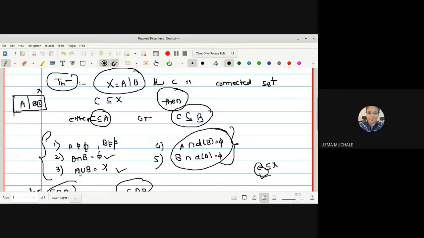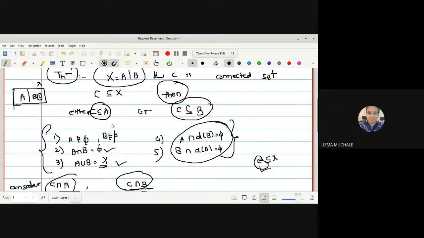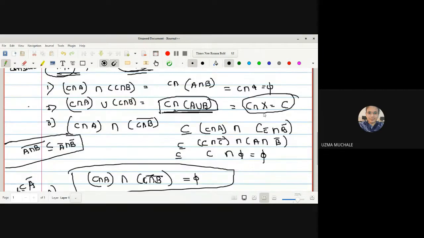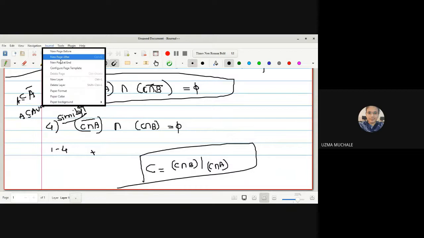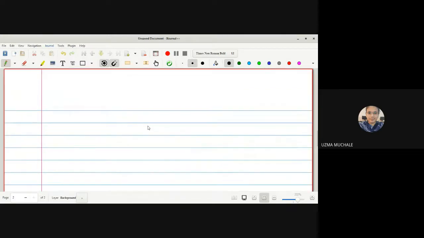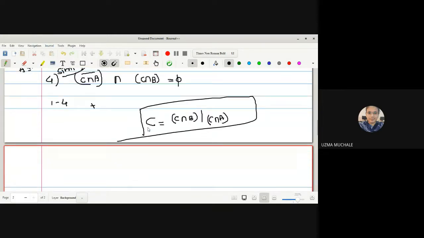A intersection B is empty. A union B is X. Okay, so X is separated by A and B. But here we got the union, that is C intersection A union with C intersection B. We got the result is C. So hence we can say that with the help of all the five conditions, we ensure that your set C is now separated by the two sets C intersection B and C intersection A. Okay. But what is our aim? To prove that C is contained in either A or B.